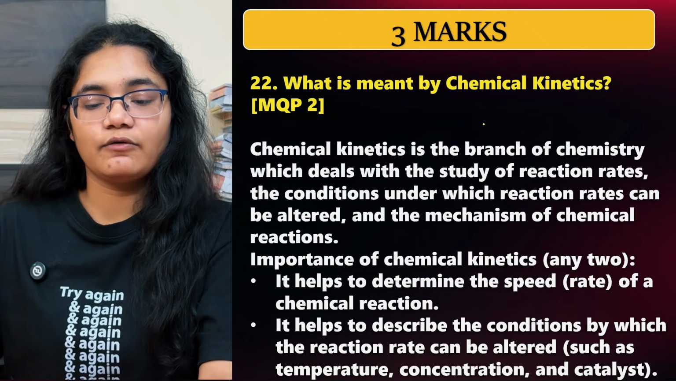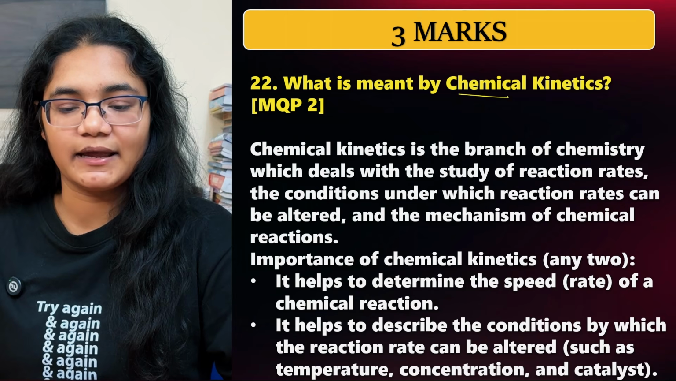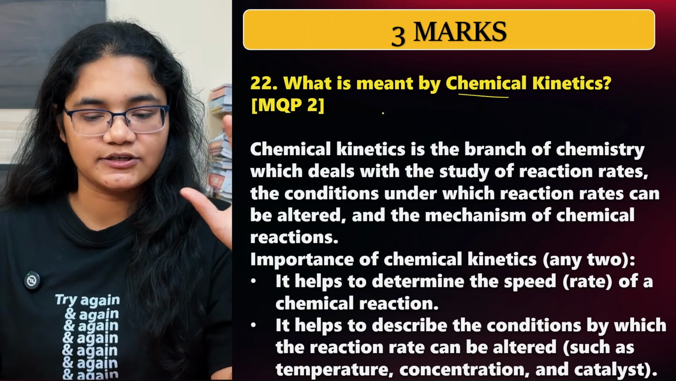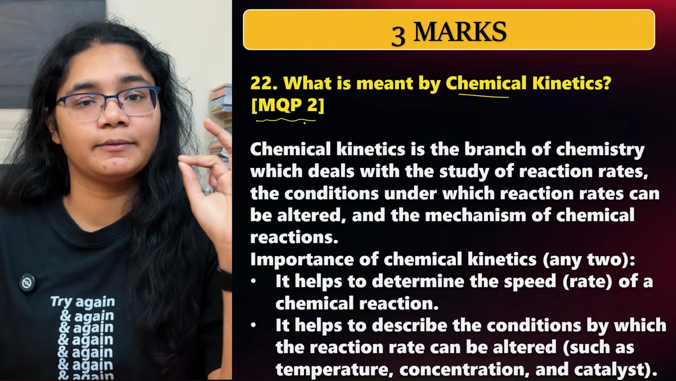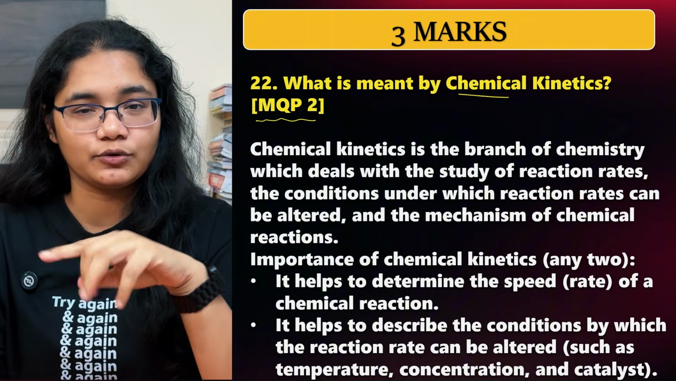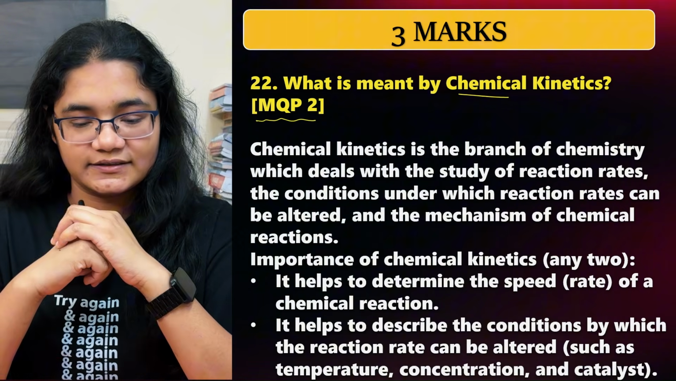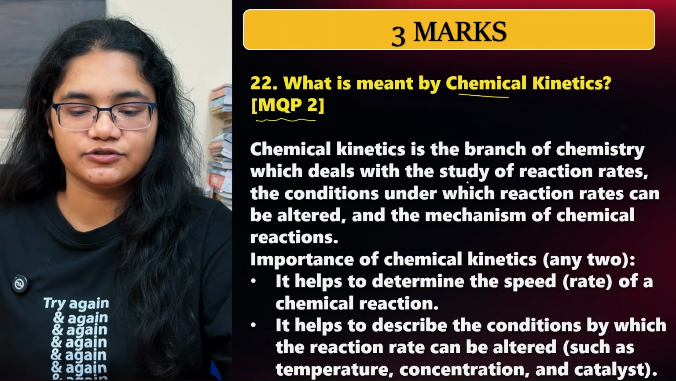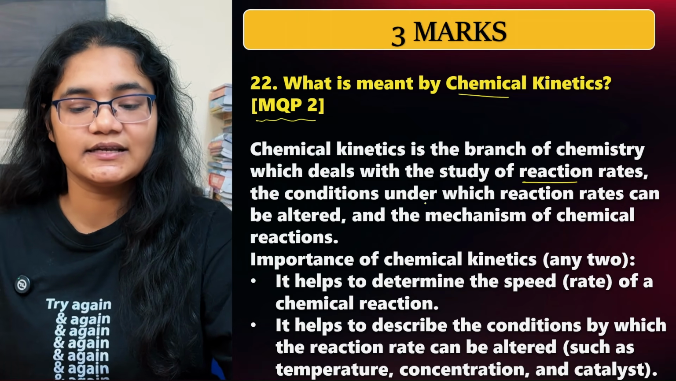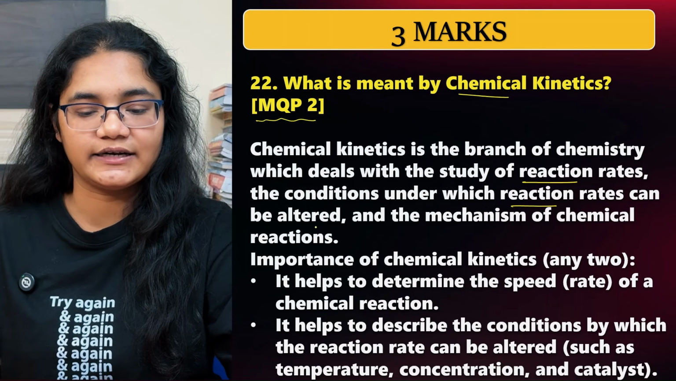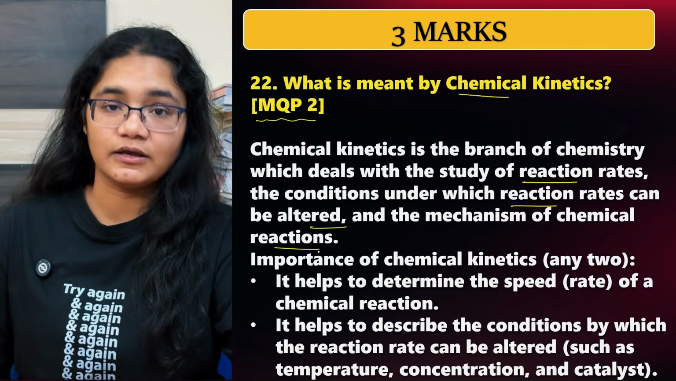Now we will move to 3-marker questions. What is meant by chemical kinetics and write its two applications was the full question. This is from model question paper 2. Okay. So in model question paper 2, there was no derivation asked. This was asked instead. So chemical kinetics is a branch of chemistry that deals with the study of reaction rates, the conditions under which the reaction rates can be altered, and the mechanism of chemical reactions.